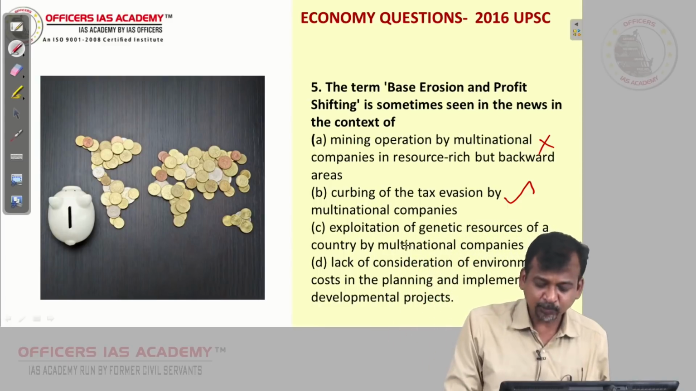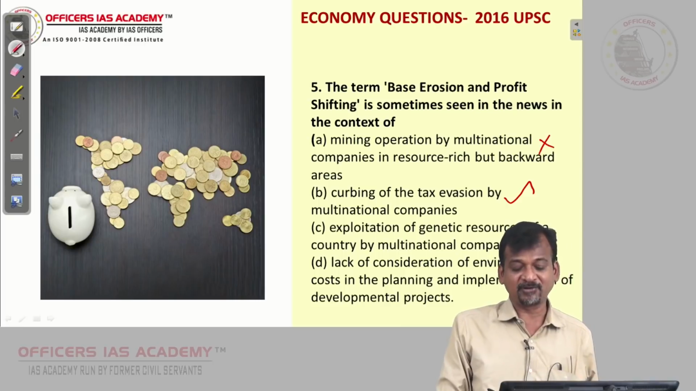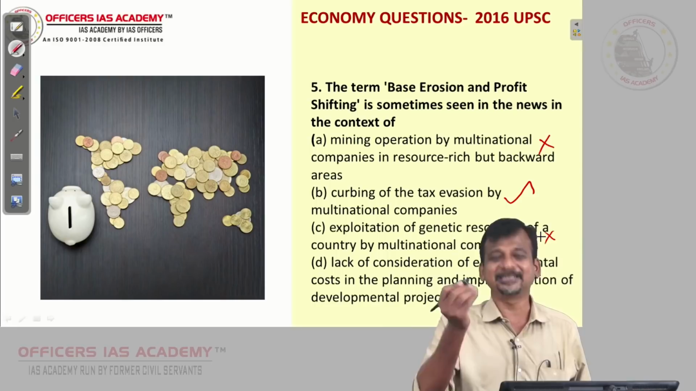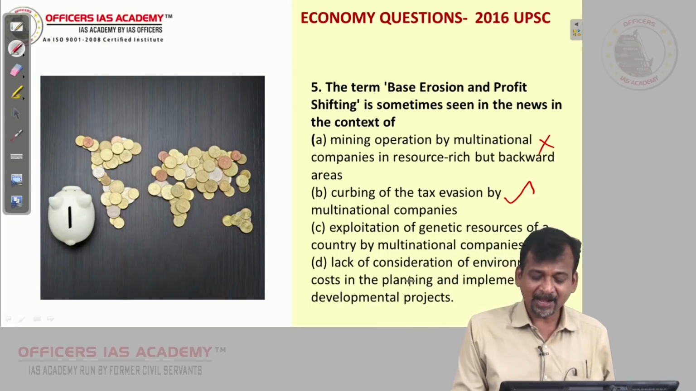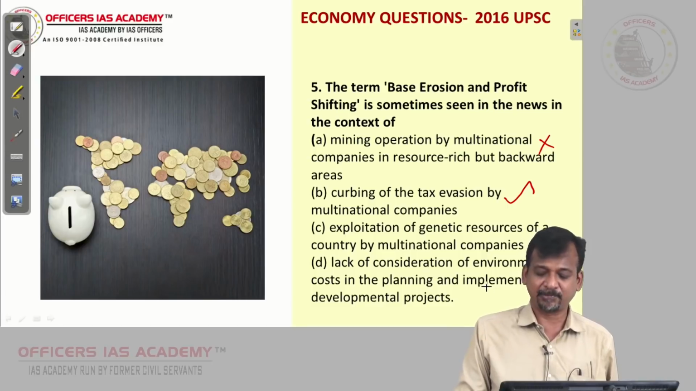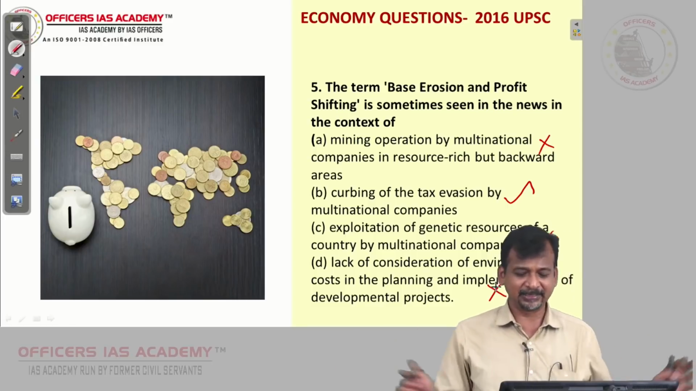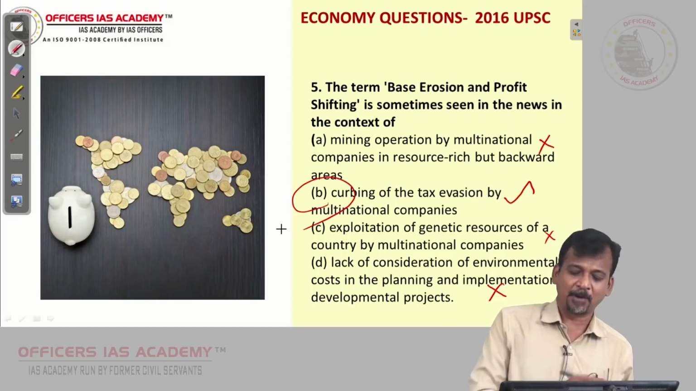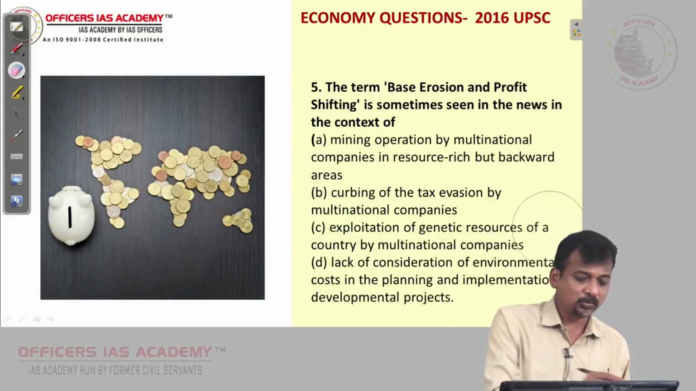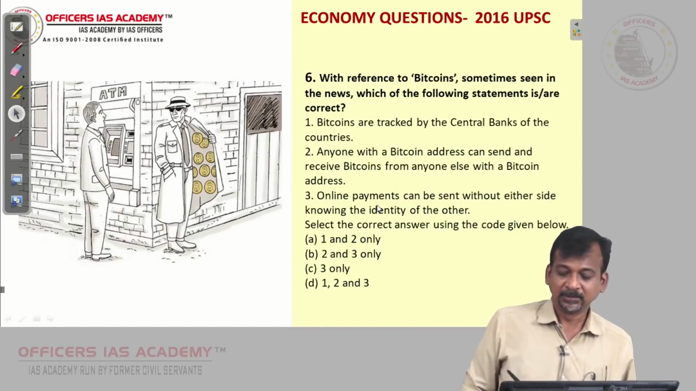Exploitation of genetic resources of a country by multinational. No, this is not genetic resources, they are basically cheating through the tax. Lack of consideration of environmental costs in the planning and implementation of development project. No, this is also not environment related. So, answer is B for Bombay. This is a very simple question only. Now, let us move on to the next question.